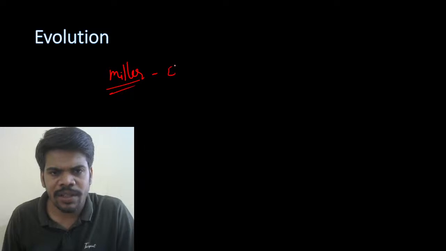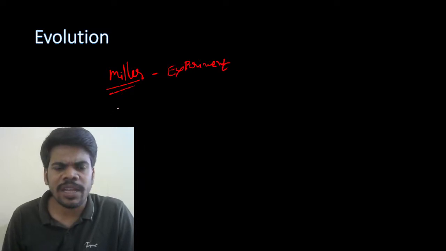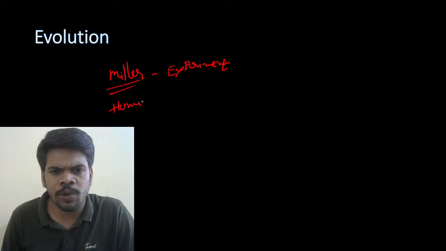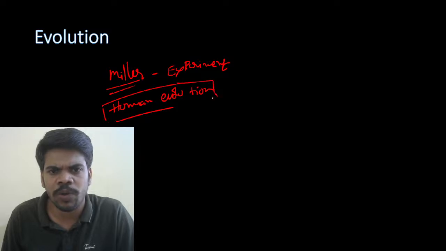Next, come to evolution. In evolution, the Miller diagram, the Urey-Miller diagram. Miller does not mean Captain Miller. That diagram is not it. It is the Urey-Miller experiment diagram. Next, immediately there is another important topic, human evolution. For human evolution, application-method questions, there is a chance for a 3 mark question or 5 mark question. Human evolution, very, very important.